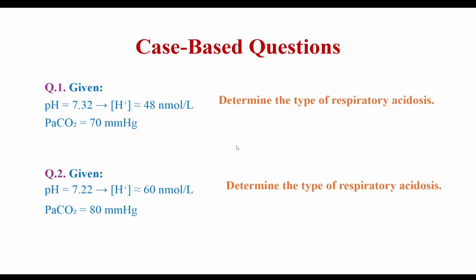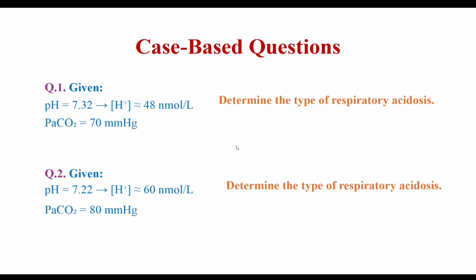Now determine the type of respiratory acidosis. So apply the same formula. pH is here 7.34. So hydrogen ion concentration will be 80 minus 32, because 32 is the 2 digits after the decimal point.